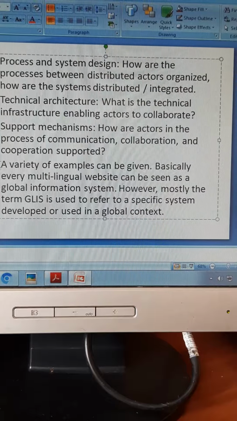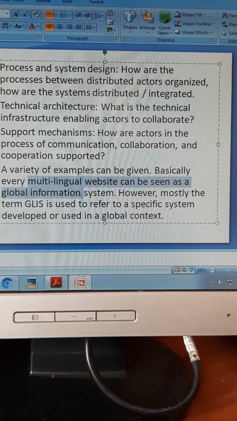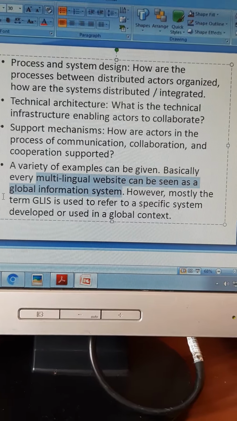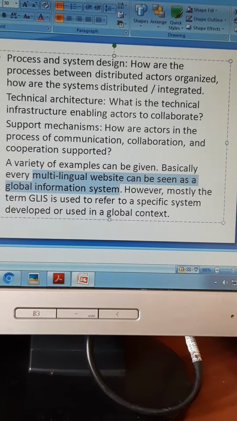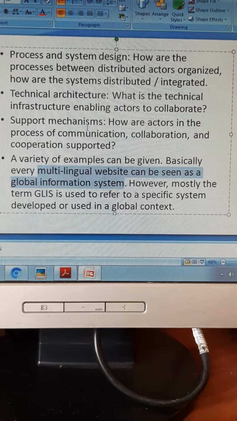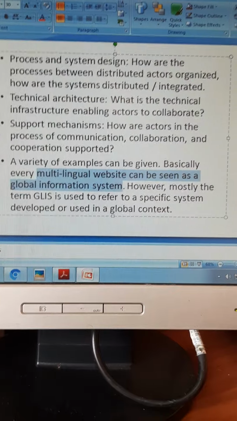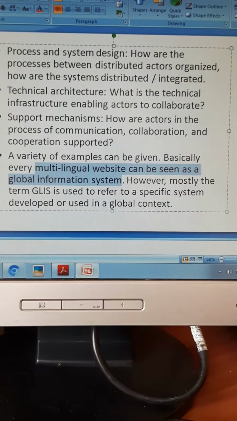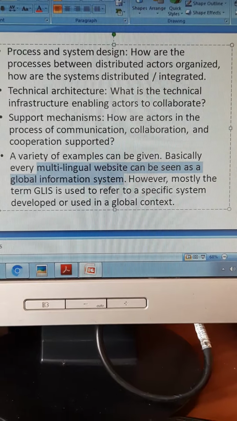A variety of examples: see, multilingual websites are an example of a global information system. If you see Japanese Airlines, on their side it will be in Japanese, on the Indian side it will be in English. So all these are very important when conducting global business.